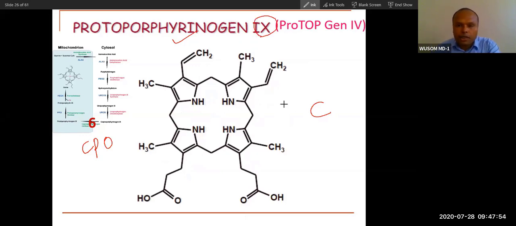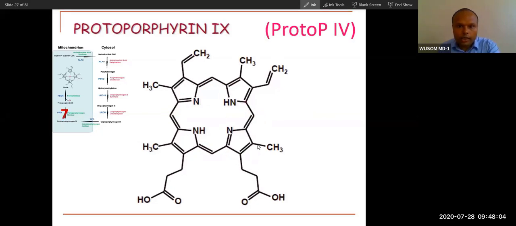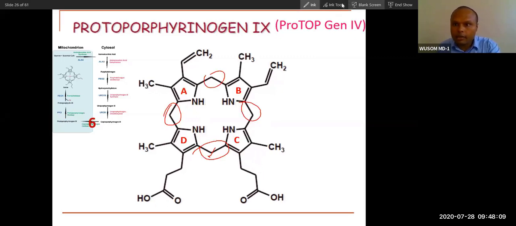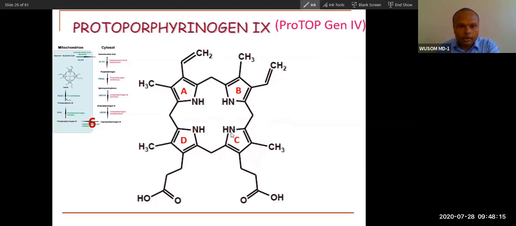Now protoporphyrinogen will convert into protoporphyrin by insertion of a double bond here, at this place. Okay, can you see the insertion of the double bond here? Outside the ring?